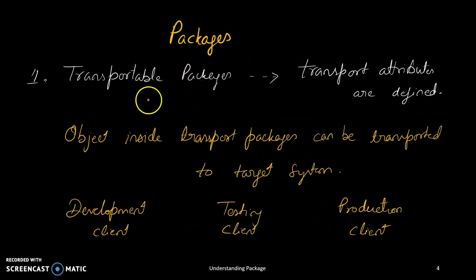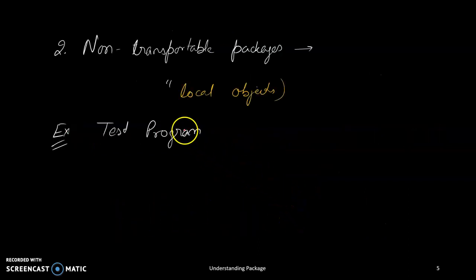Now the packages can be a transportable package. Packages' transport attributes are defined here. Objects inside the transport package can be transported to target systems. Regarding this, we will have it in the next slide. And there is a non-transportable package, which is also called local objects. Here we are doing the tester program.